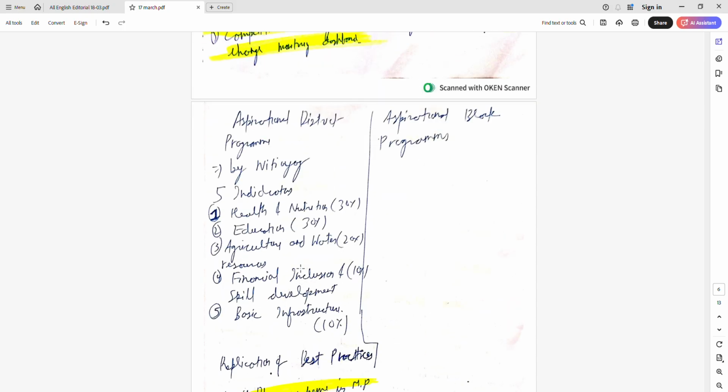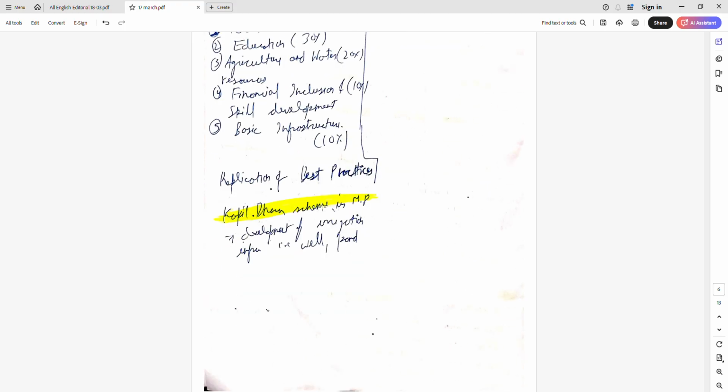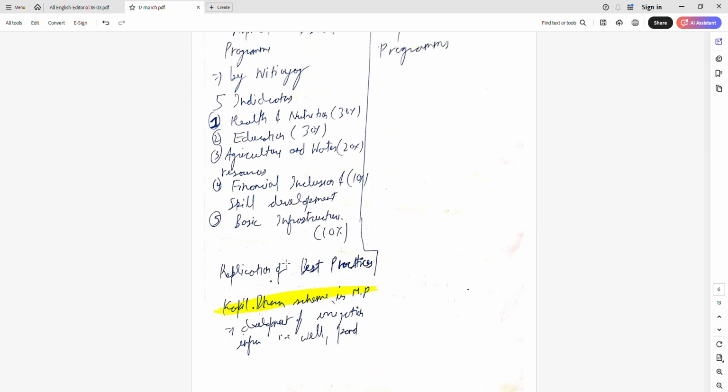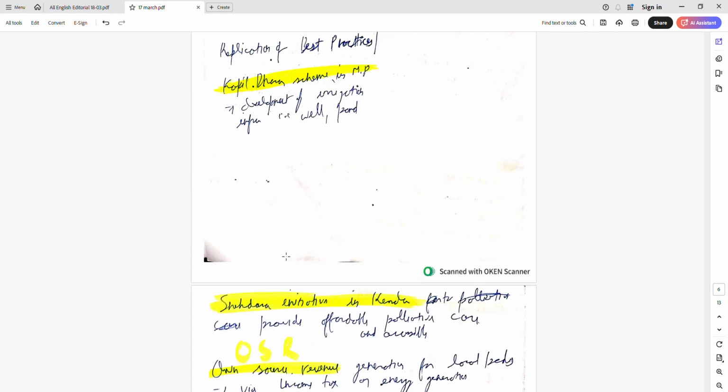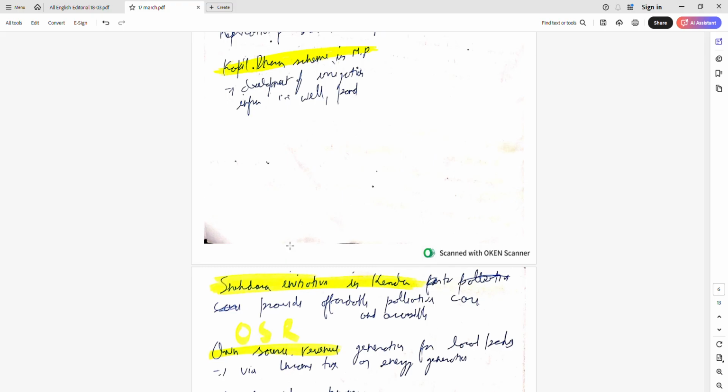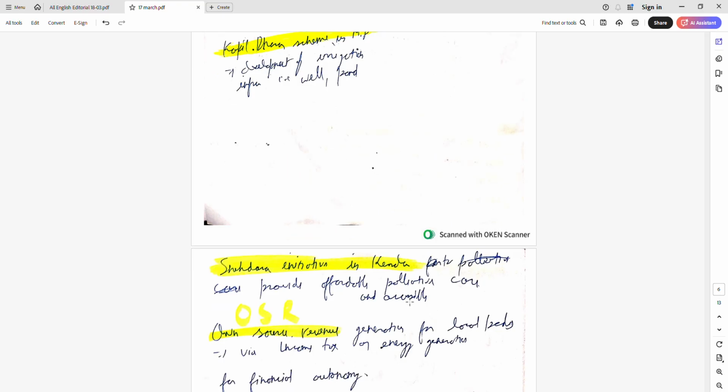Some good examples from this book are the Kapil Dhara scheme in MP. Kapil Dhara is a subset of the MGNREGA scheme where development of irrigation infrastructure, wells and ponds, was made. It helped with raising the water level, better crop output and better livelihoods of the people living there. The Sneha initiative in Kerala was also there, which offers affordable and accessible palliative care for old age people.